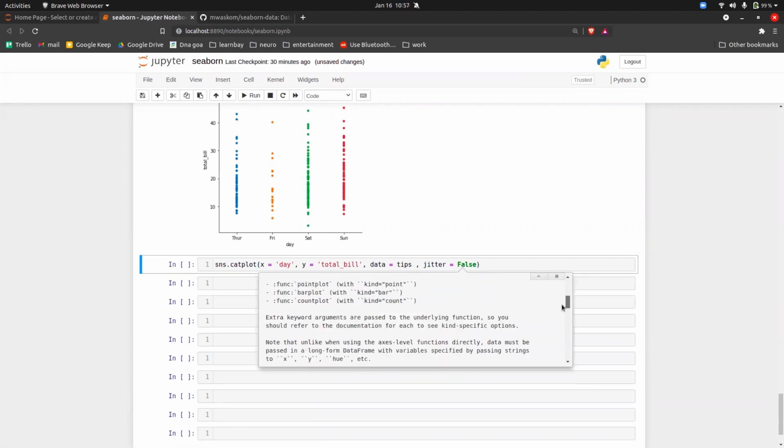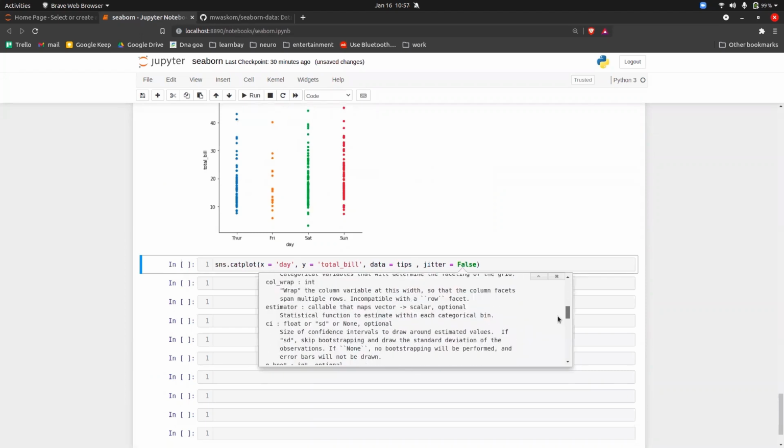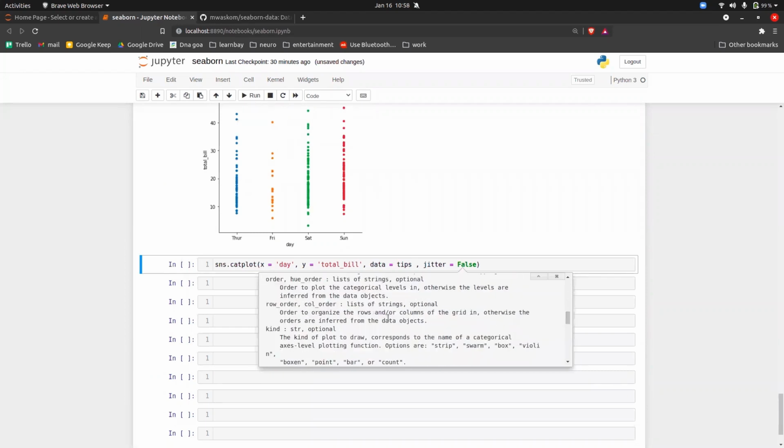So if I scroll down, where is kind? Yes, see, we have kind as a parameter. The kind of plot to draw corresponds to the name of a categorical axis level plotting function. So options are strip, you can use swarm plot, box plot, violin plot, then there is a boxen plot, a point plot, a bar plot, or a count plot. Basically, in the same category, you can plot different kinds of graphs.